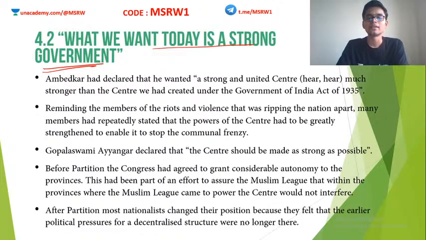So Ambedkar declared that he wanted a strong and united center, much stronger than the center we had created under the Government of India Act of 1935. Okay, Nehru also had the same opinion. Now Ambedkar, the father of the Indian Constitution, also came up with the same declaration: strong center. He said the center should be even stronger than what was proposed in the 1935 Government of India Act. He reminded the members that riots and violence were going on, all these were ripping apart the nation. He said that only a powerful center can stop this communal frenzy.